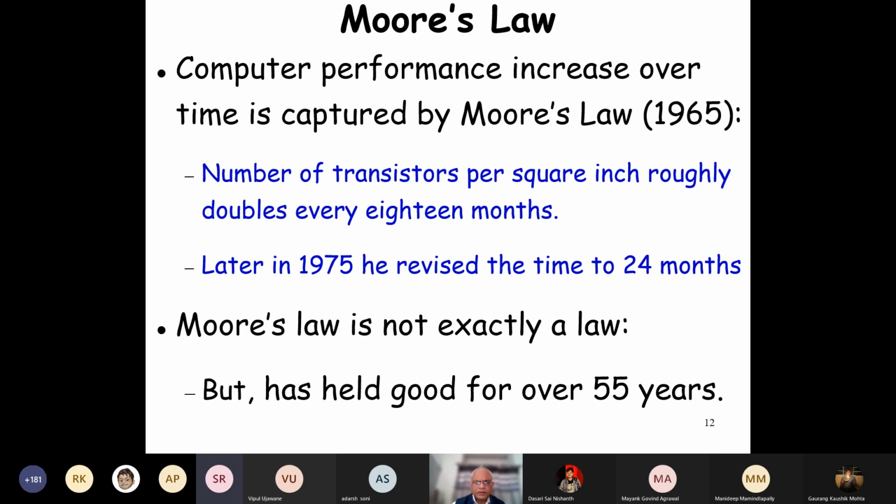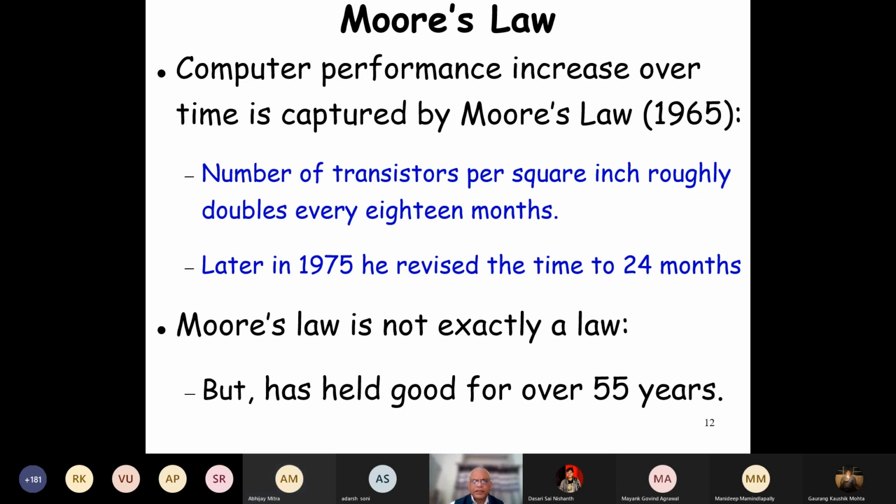Sir, the number of transistors per square inch will keep doubling after a certain period, so after a period, sir, of every 18 months. Abhijay Mitra, so you are saying that the number of transistors doubles every how many years? 2 years. So probably, sir, within 1 year and 6 months, or maybe 2 years also. Okay, so somewhat like that.